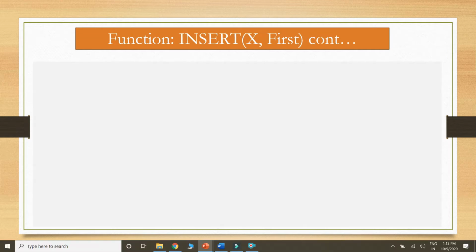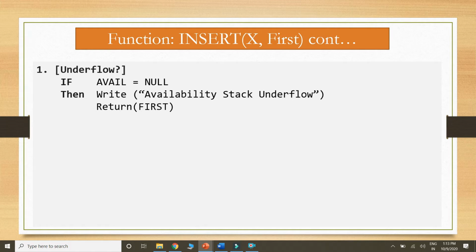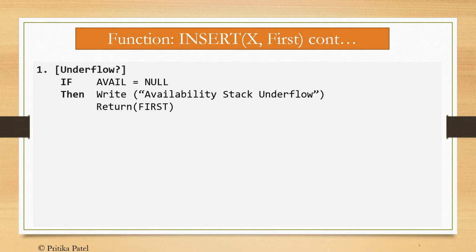Now this is the algorithm to insert a node at the first position in a singly linked list. First step is underflow. If AVAIL is equal to NULL, then write availability stack underflow and return FIRST. Here we have to check the underflow condition because to insert a node into the singly linked list we get a node from AVAIL. AVAIL is nothing but the availability stack, and from this we can get the node. But if AVAIL is equal to NULL, then write underflow and return FIRST.